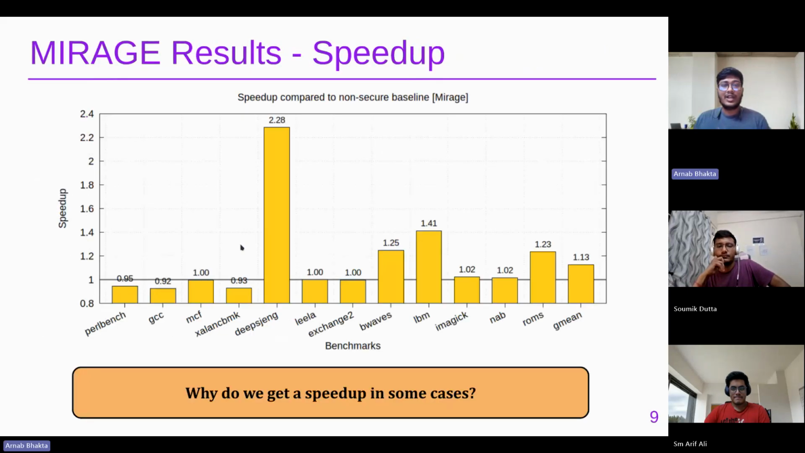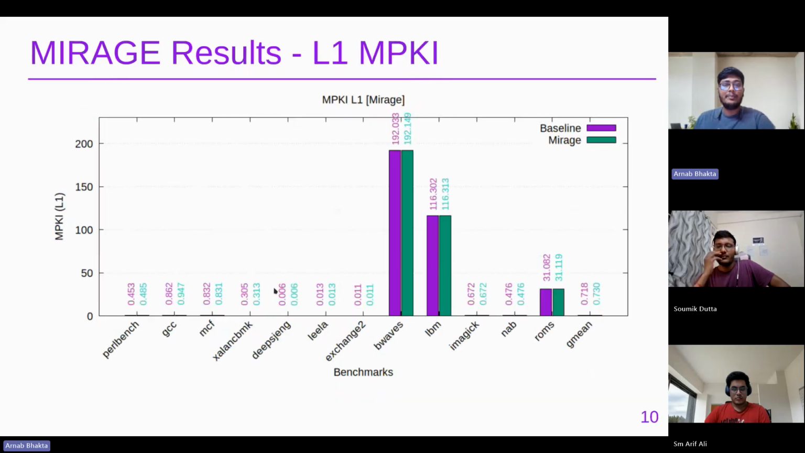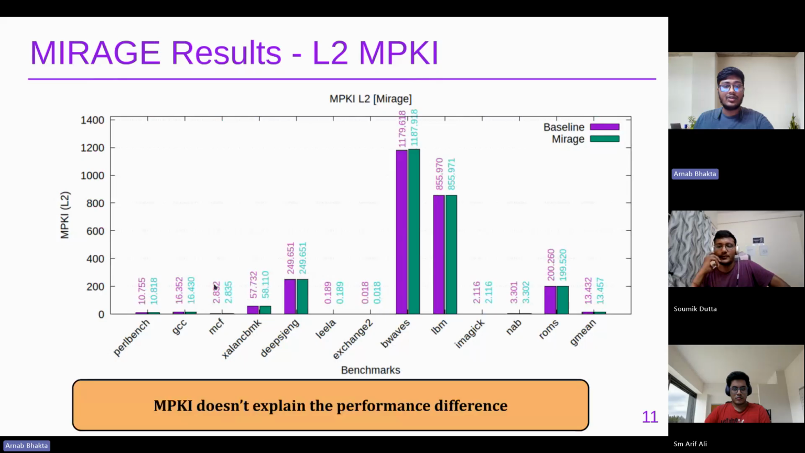Next, this is our Mirage speedup results plot. As you can see, most of the workloads give performance very similar to the baseline or slightly below. There are some exceptions, and the question is why. So next, we look at the MPKI L1 and MPKI L2 plots. As you can see, there is very insignificant change, mostly the same. And similarly for MPKI L2, there are very insignificant differences.